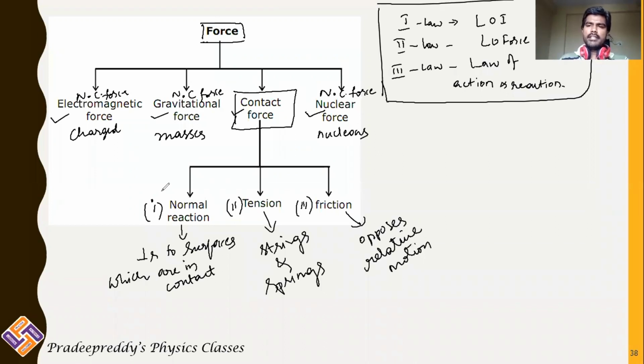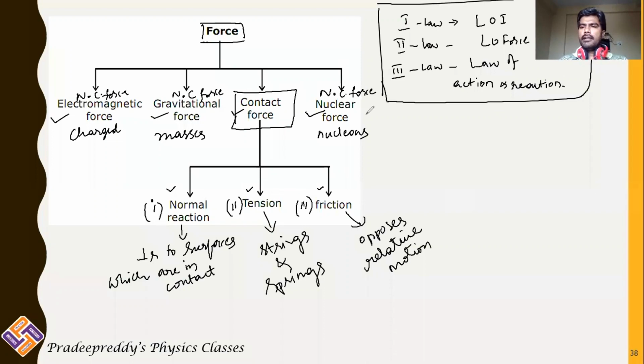About each of these contact forces, normal reaction, tension and friction, we will be learning in detail by taking innumerable examples and also problems. We will be learning about normal reaction individually, tension individually, friction individually, and contact force between two objects individually.